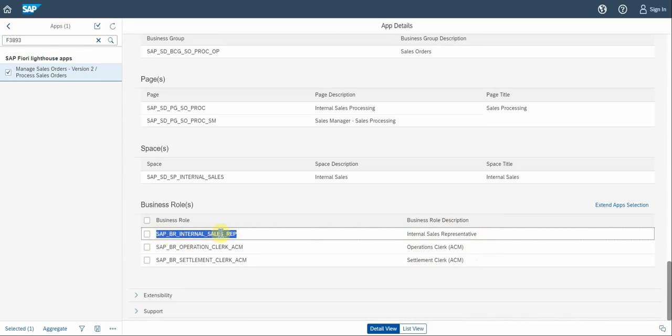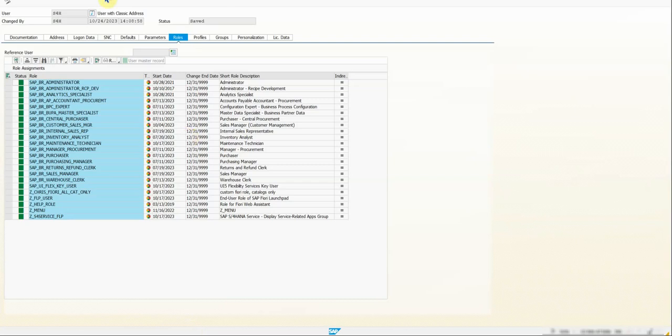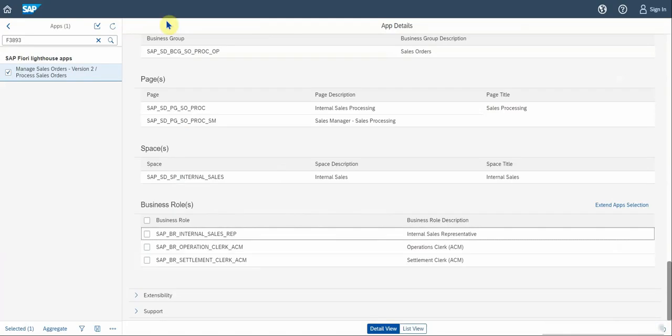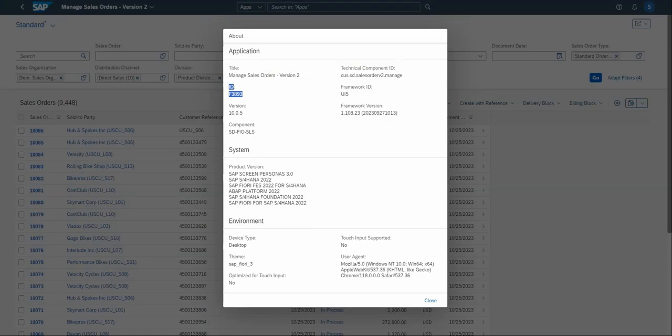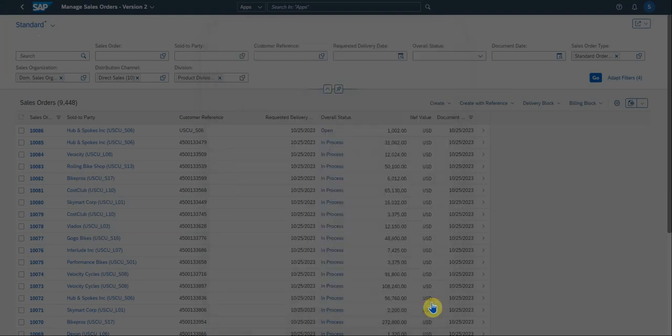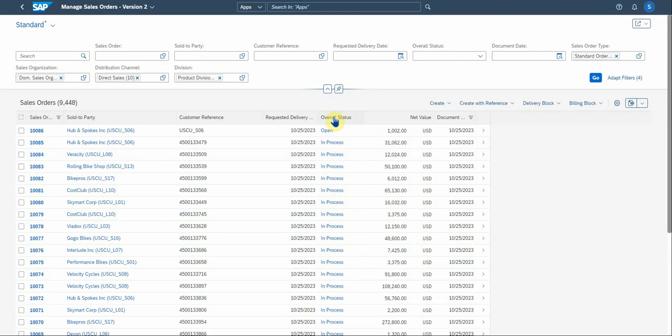So if we go back to, let's go to the GUI. I want to show you, this is transaction SU01. You will see that the internal sales rep role is added here. And the moment you add this role to your authorizations, you will be able to access the app that you need to work on. So that's how you get to this point, to actually identify the app, to have the ID, to link it to your role, and then to use it.